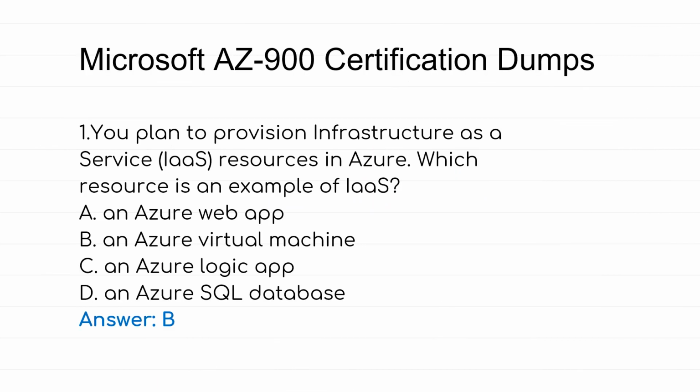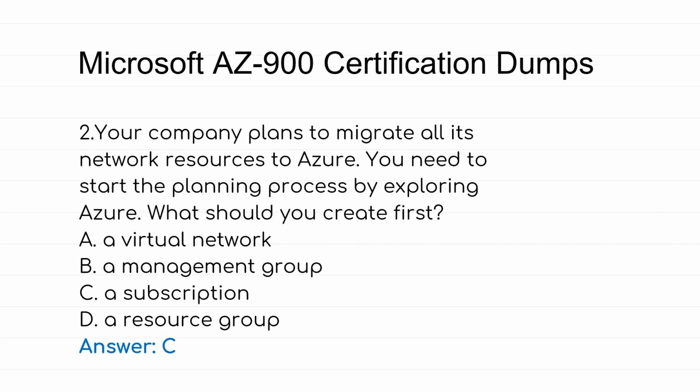1. You plan to provision infrastructure as a service (IaaS) resources in Azure. Which resource is an example of IaaS? A. An Azure web app. B. An Azure virtual machine. C. An Azure Logic app. D. An Azure SQL database. Answer, B.